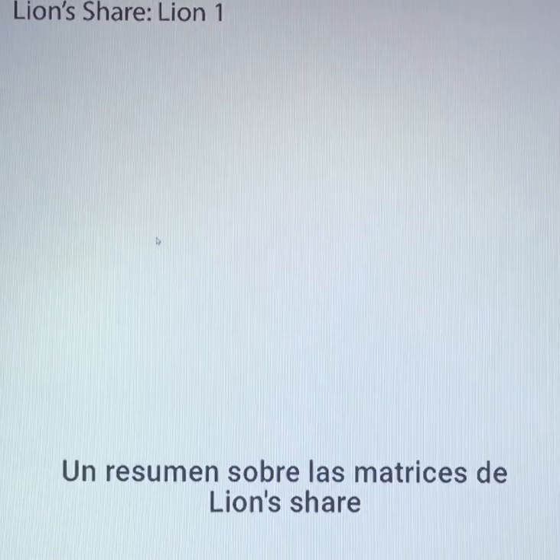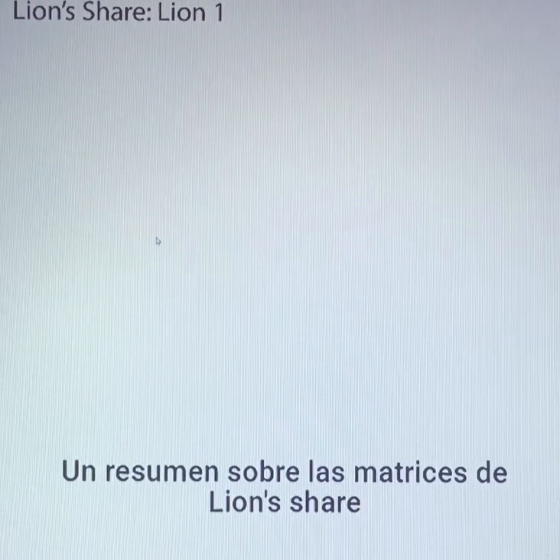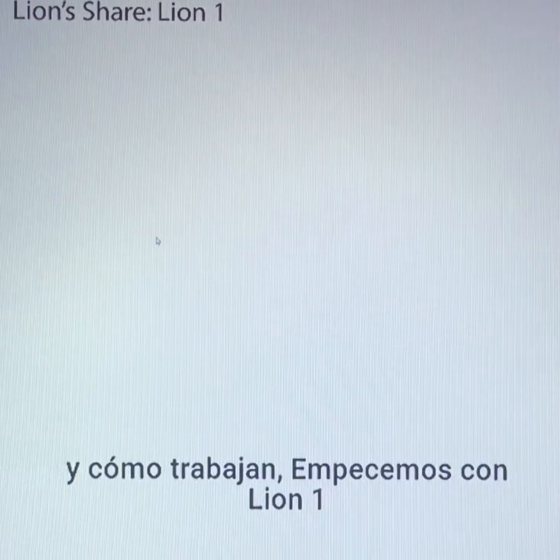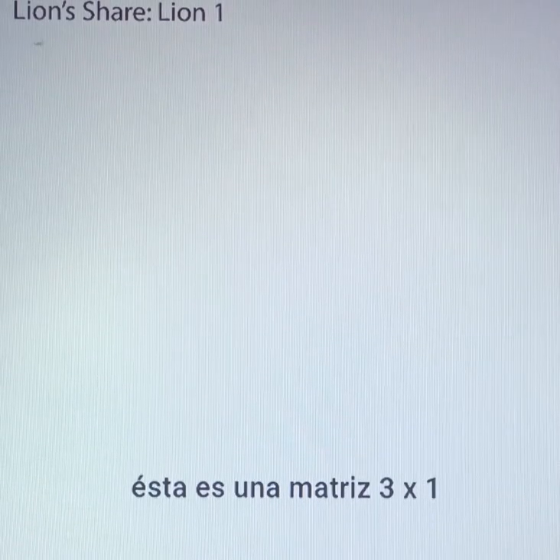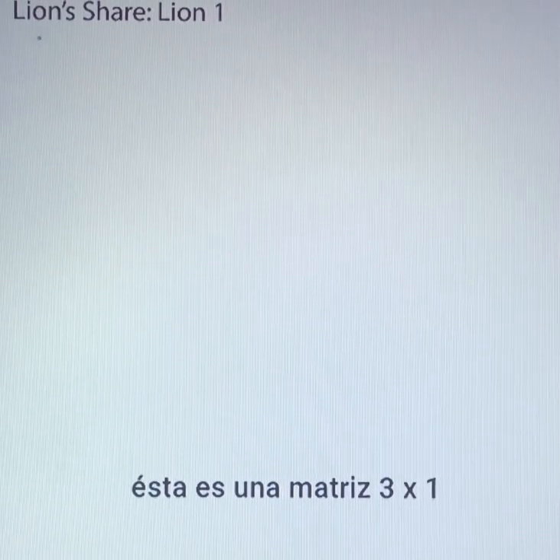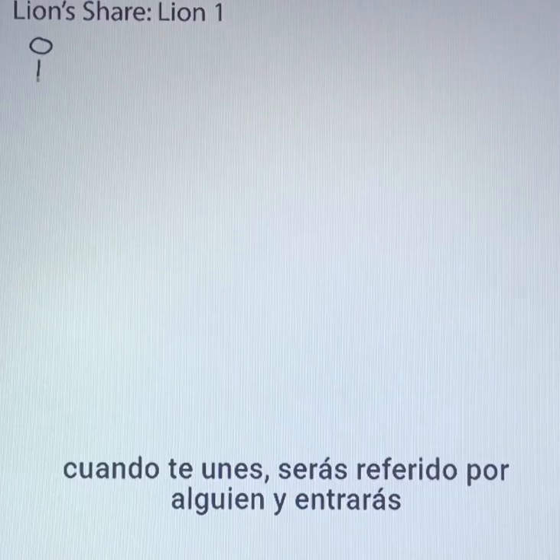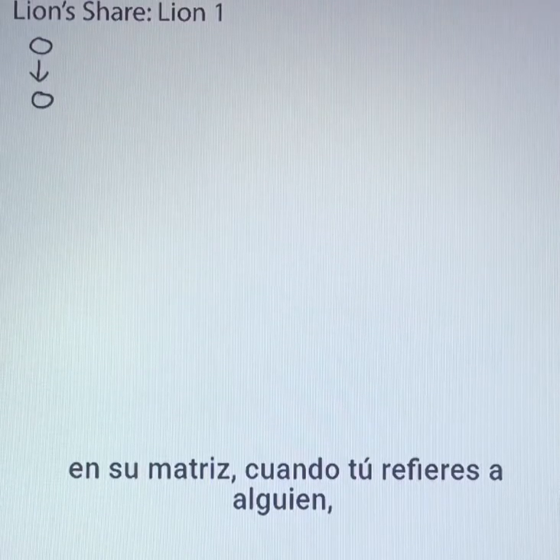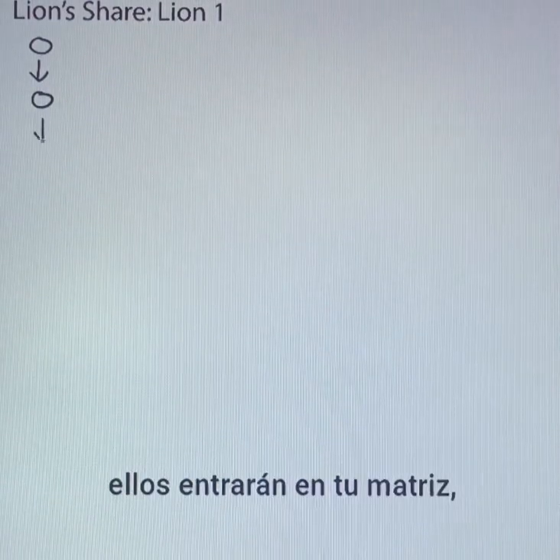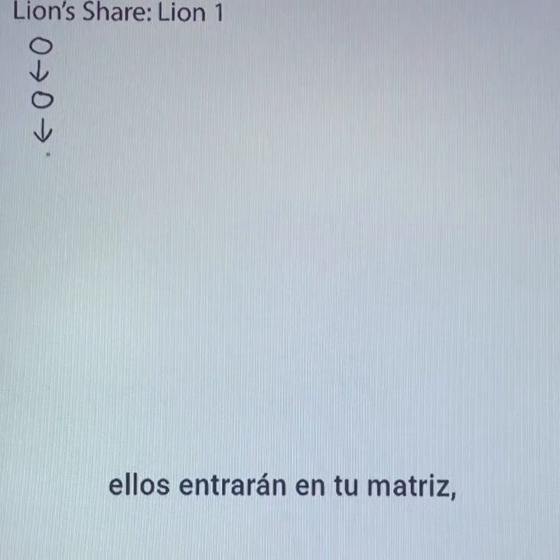Hello, this is an overview of Lionshare's matrices and how they work. Let's start with line 1. This is a 3x1 matrix. When you join, you will be referred by somebody and enter into their matrix. When you refer somebody, they will enter into your matrix.